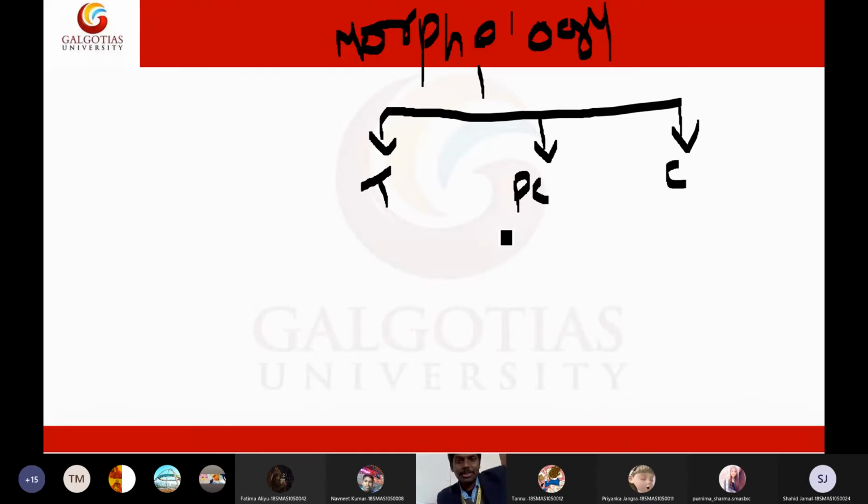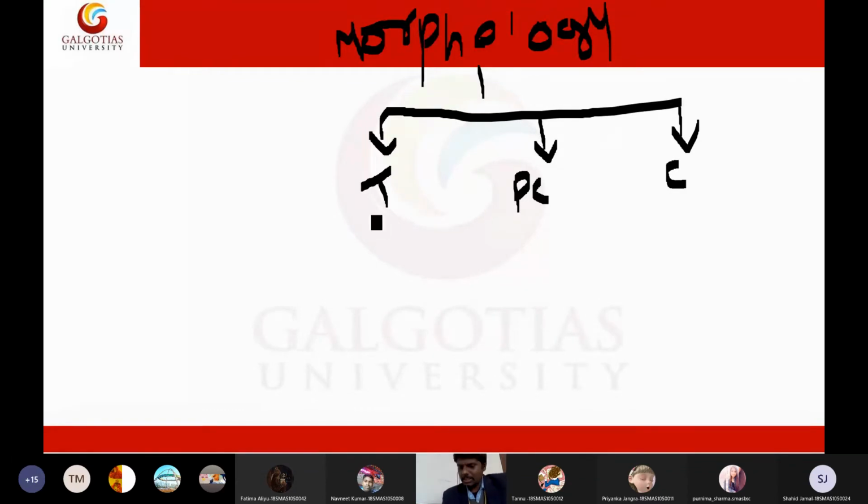Coming to the point, trophozoite. Now I will discuss trophozoite, then we can discuss the morphology of pre-cyst and cyst. Whenever I ask about morphology, you need to draw these three diagrams: the trophozoite diagram, the pre-cyst diagram and the cyst diagram. Usually you need to draw only the trophozoite diagram in exams. Pre-cyst and cyst are very easy to understand.